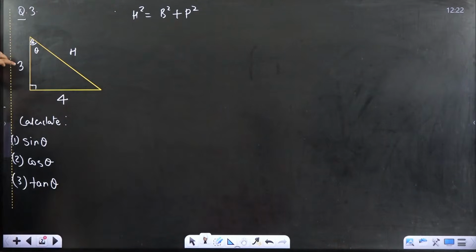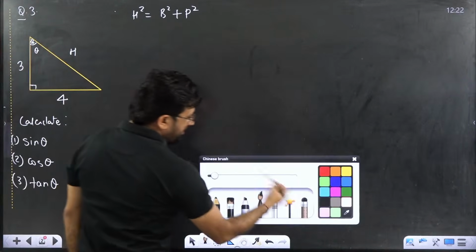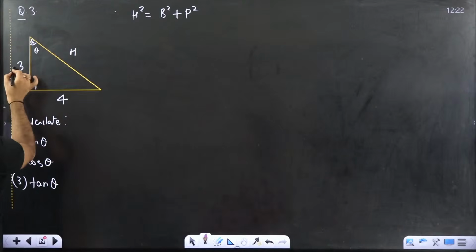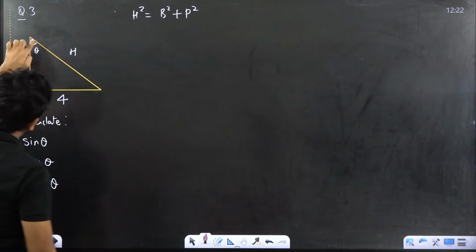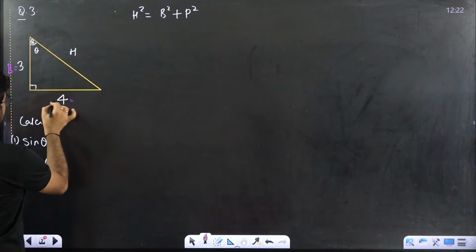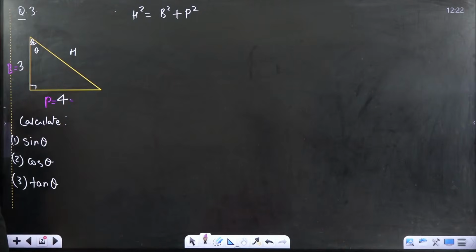Yes. This is theta, and near to theta, what I called the base. That means the base in this question is this 3. It is not perpendicular, because near to theta is base. Away from theta, that is perpendicular. That means this is perpendicular, and this part is hypotenuse. Again I am repeating: near to theta is base, away from theta is perpendicular.